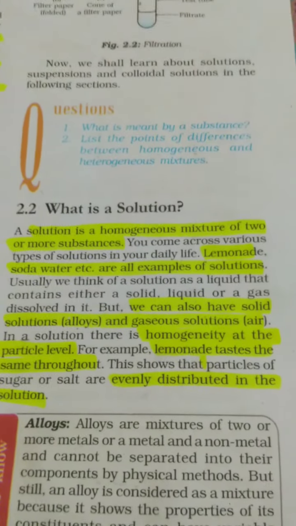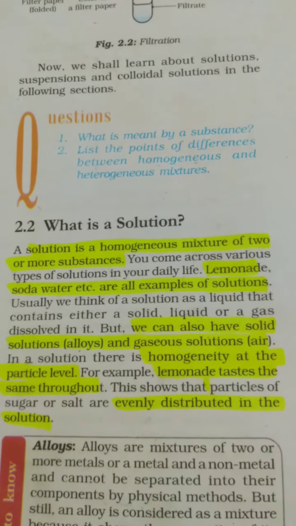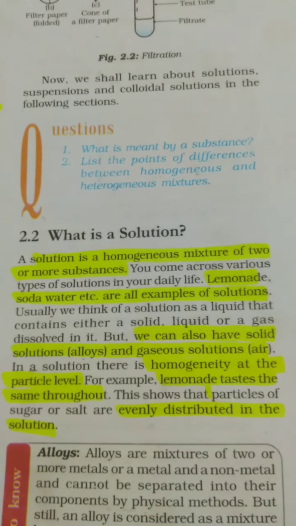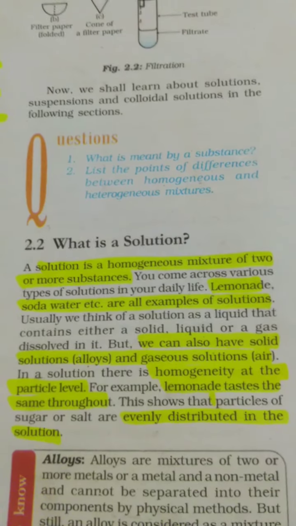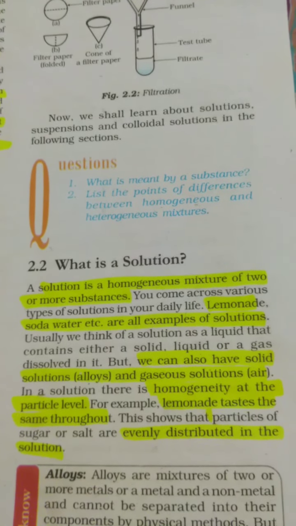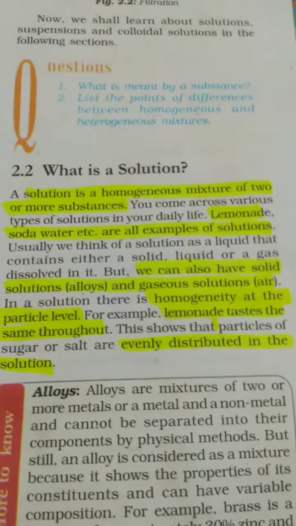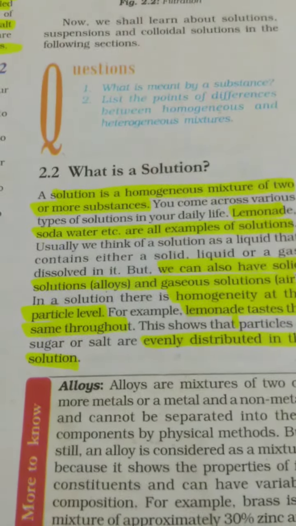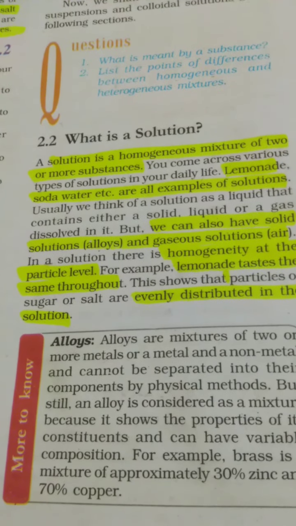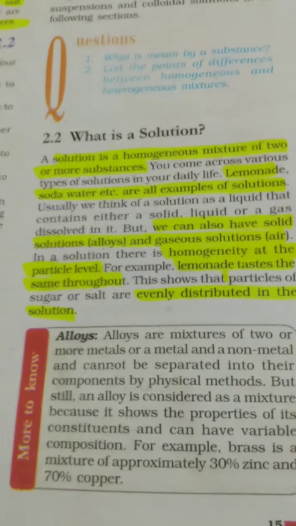So the first type is that mixture in which the solute gets completely dissolved in the solvent. That solvent can be an aqueous solvent or a non-aqueous solvent. Try to understand what I mean by aqueous and non-aqueous solvent. An aqueous solvent is that solvent which is just water, because water is a universal solvent and it dissolves the maximum types of solutes in it. So it is an aqueous solvent.